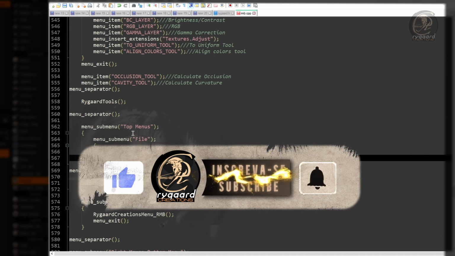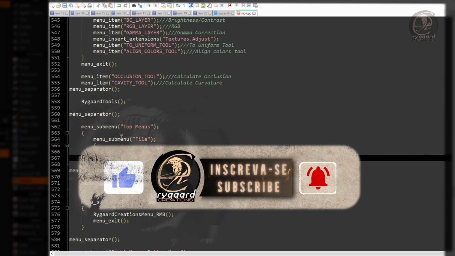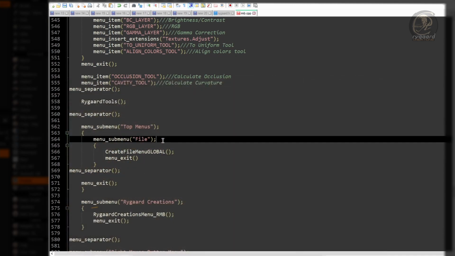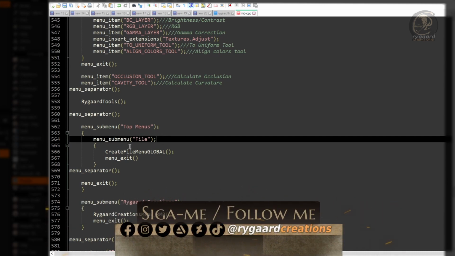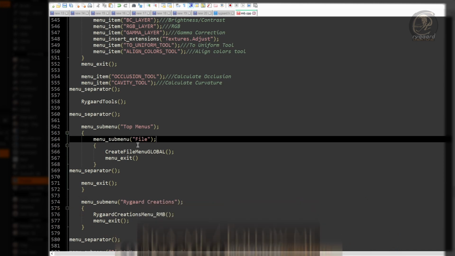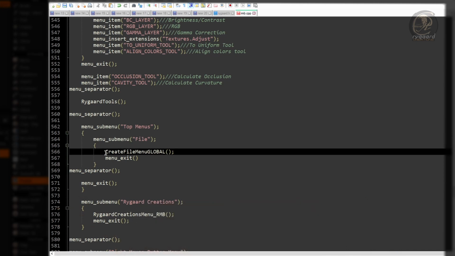As you can see, I just created a submenu that will contain all the functionality. And for that, I added the same function that I used in the menu.cpp script to create the menu at the top of the interface, okay?